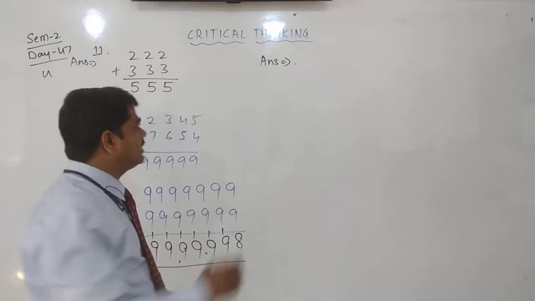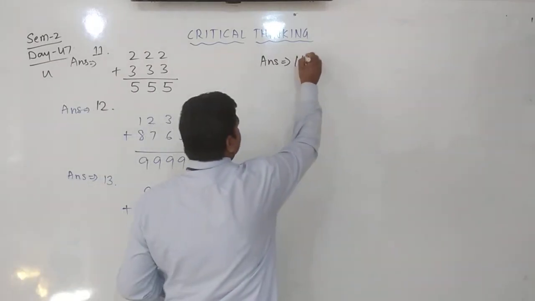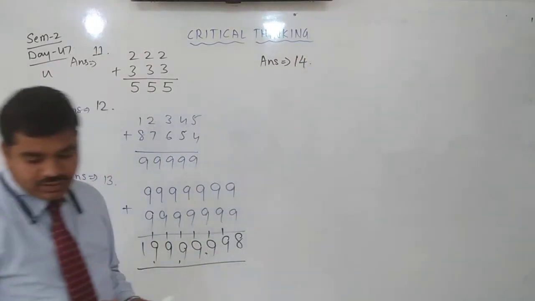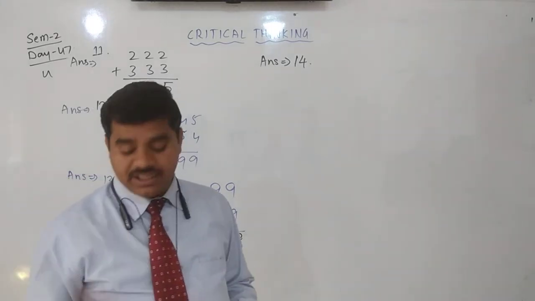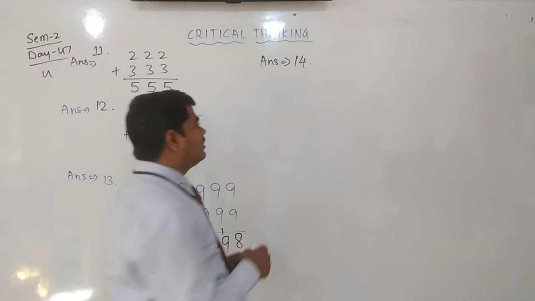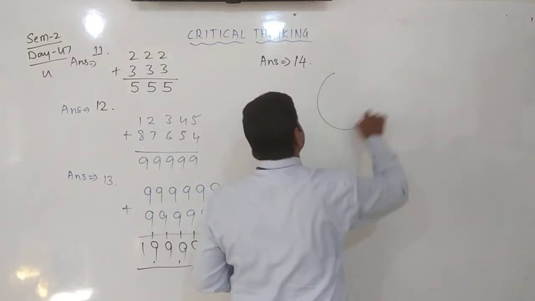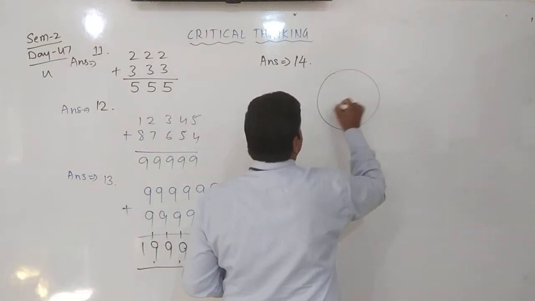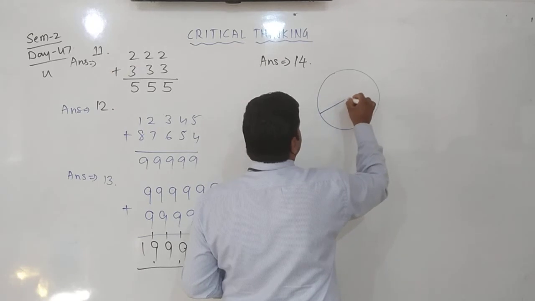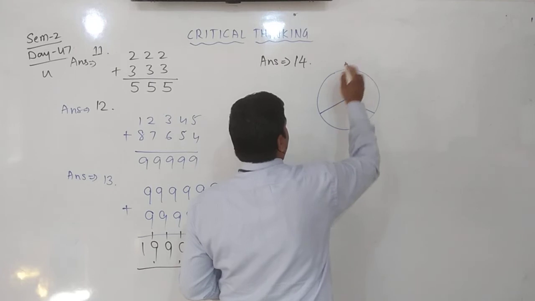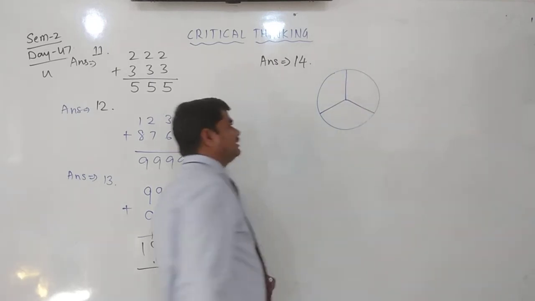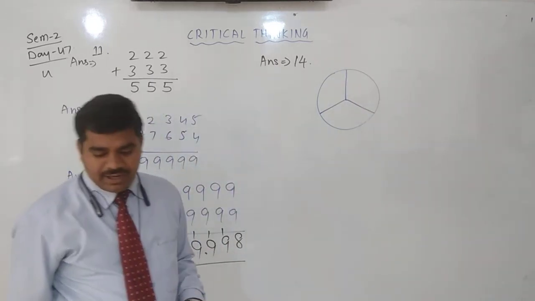The 14th one. Very simple. That is also a question. You should read twice, then you understand it. Anna cut her pizza into three equal parts. There is a pizza. Anna cut 3 equal parts. 1 part, 2 parts, 3 equal parts. 1, 2, 3.